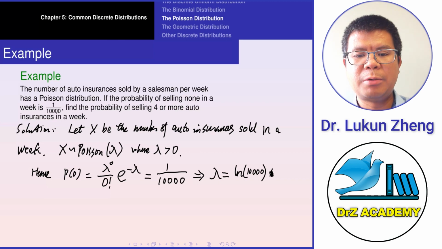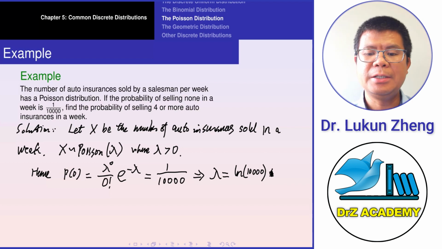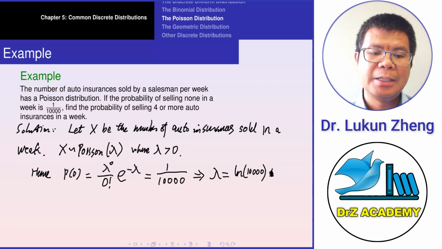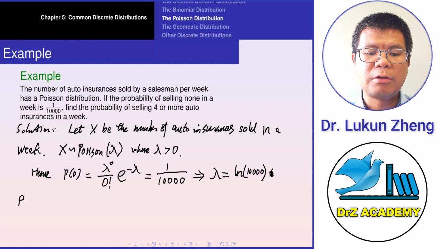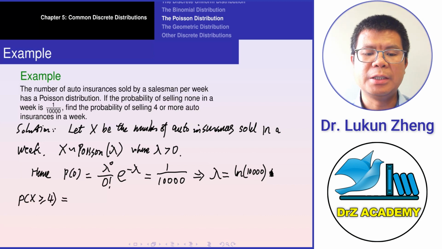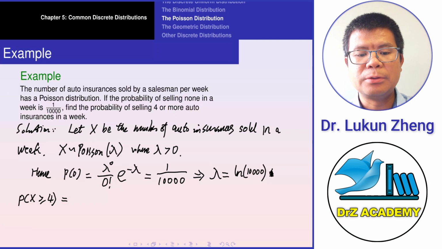And we want to find the probability of selling 4 or more. So what you can do is the probability for X greater or equal than 4, which equals 1 minus the probability, using the complement, of less than 4.